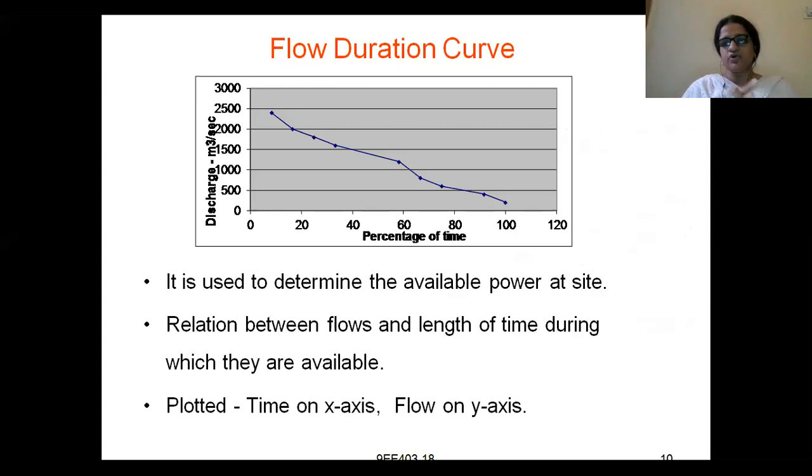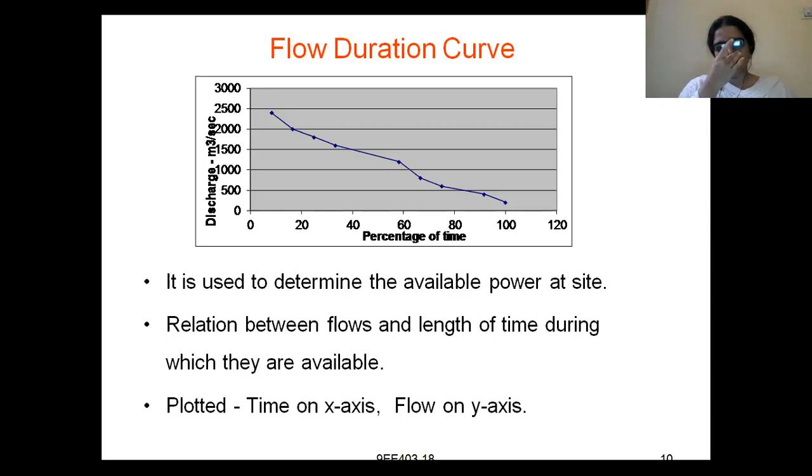What is a flow duration curve? Discharge with respect to percentage of time is called a flow duration curve. It is used to determine the available power at that site. How much amount of power is available, you can calculate by using the flow duration curve.